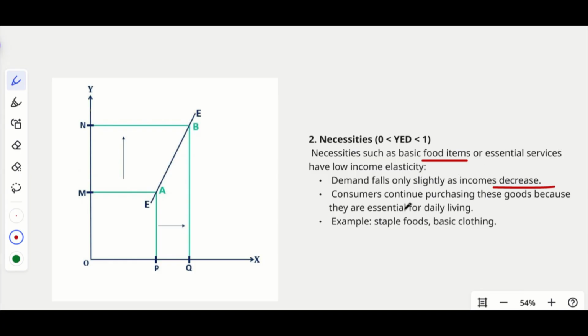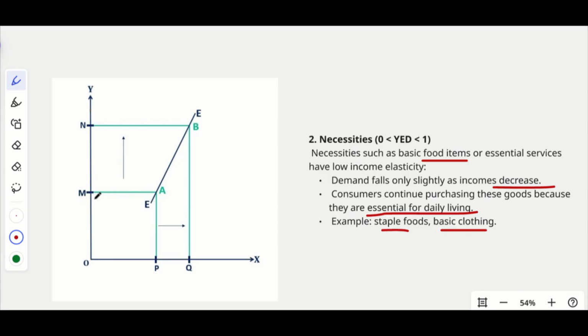Consumers continue purchasing these goods because they are essential for daily living, right? Examples like staple foods and basic clothing. So even though the income is reduced, we'll have to consume them, but the quantity might change a little.